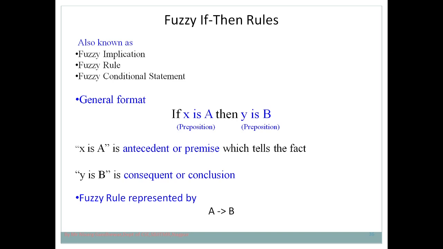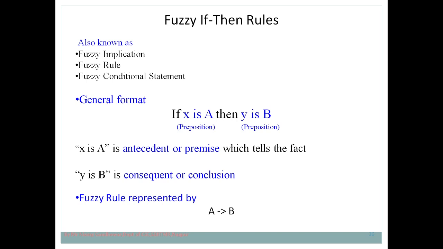This fuzzy rule is represented by this particular representation: A implies B. What is the meaning of implication? If you know the rules of discrete mathematics, you know that implication is used to represent if then. Whenever we need to represent if then, at that time we use implication.